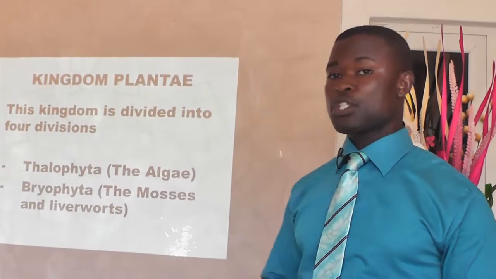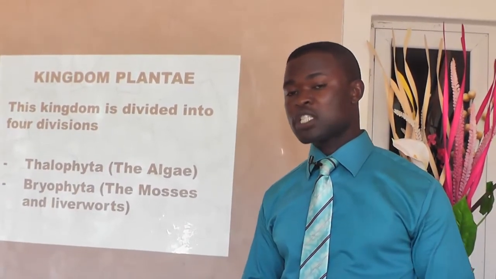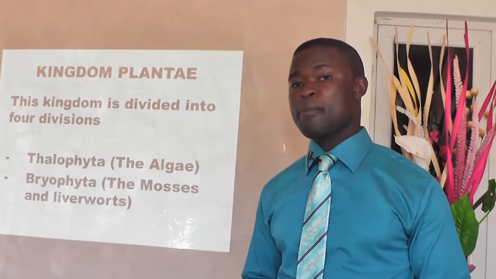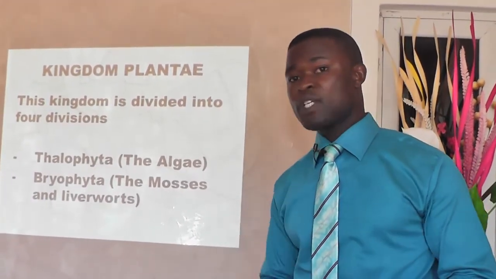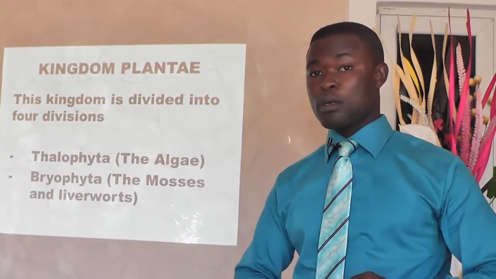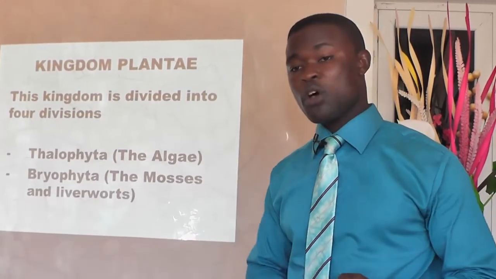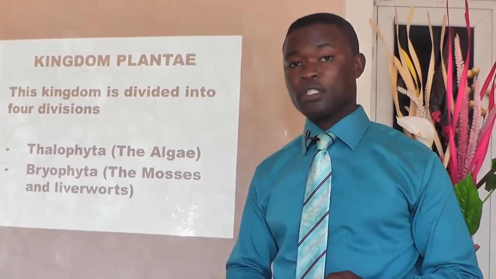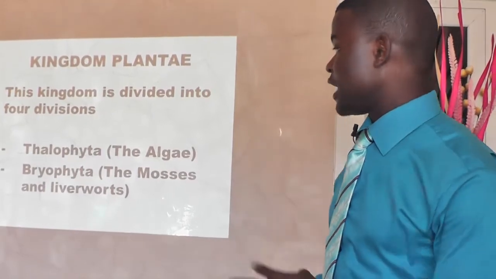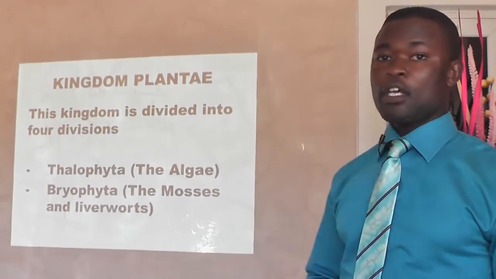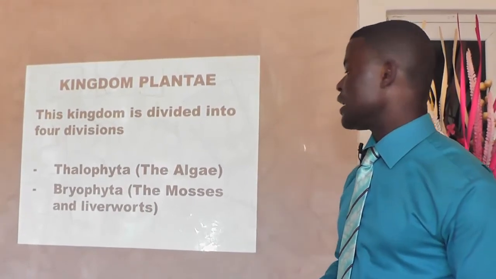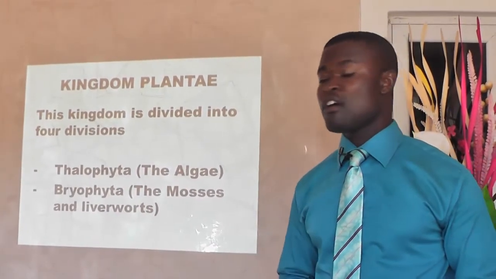Now, I am introducing you to the fourth kingdom we have. Remember, we have discussed the kingdom Monera. We have discussed another kingdom called Protista. We have just discussed the kingdom Fungi. Now we are going to the fourth kingdom, and that is kingdom Plantae. This kingdom, we actually group into 3 phyla.